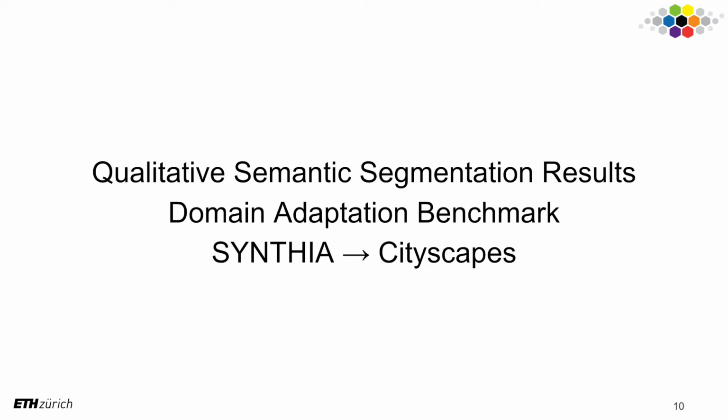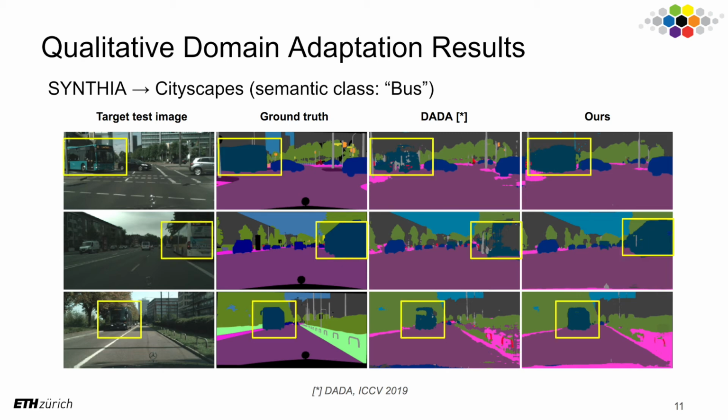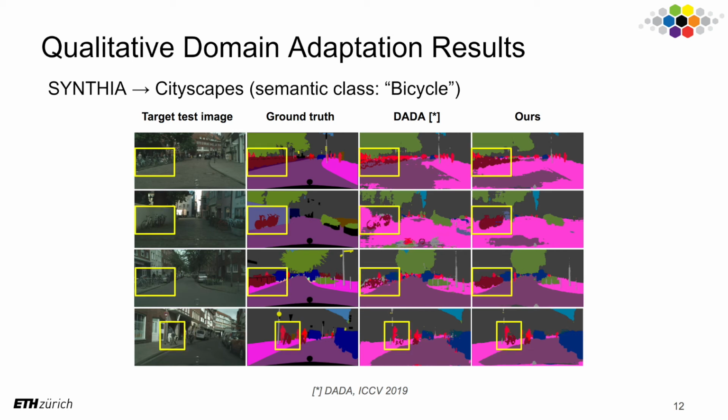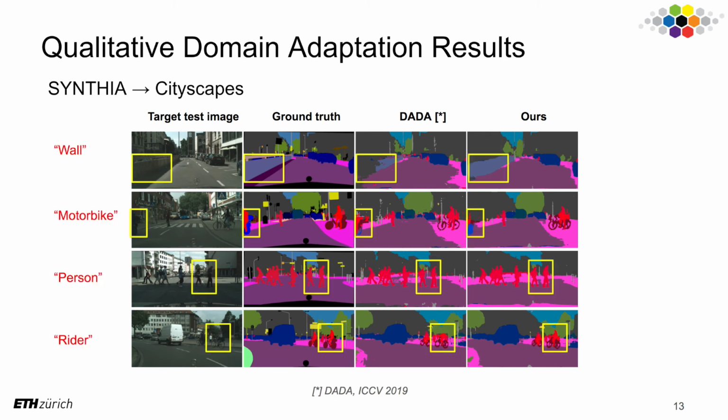Next, let's look at some qualitative adaptation results on the challenging synthetic to real setting. Observe the outlined areas. Our model consistently outperformed the previous state of the art for the semantic classes bus, bicycle, wall, motorbike, person, and the rider class.